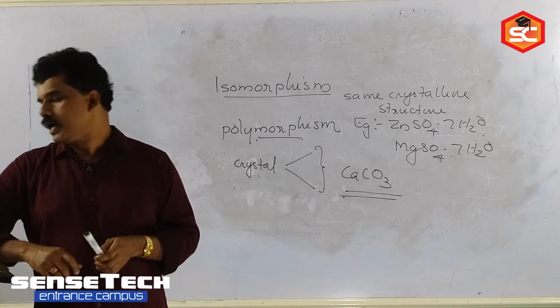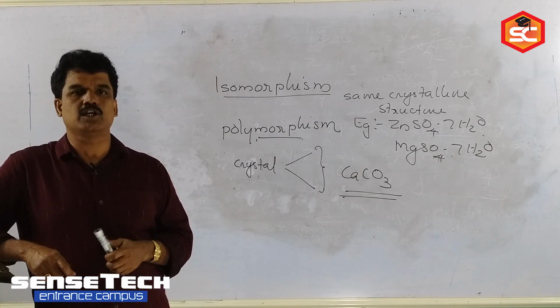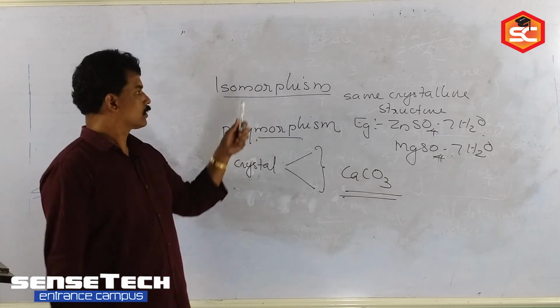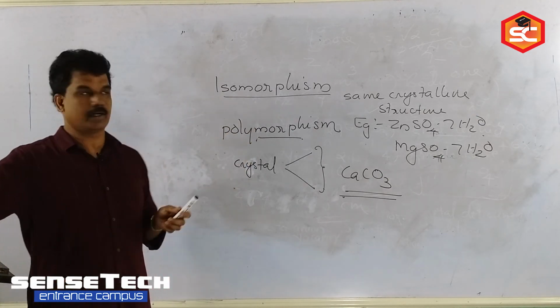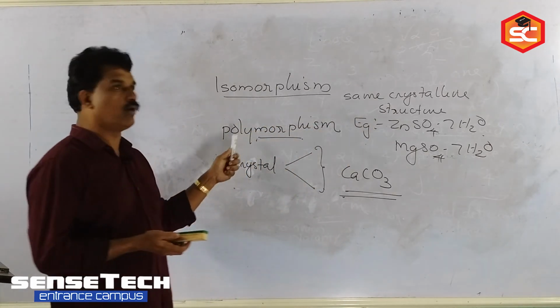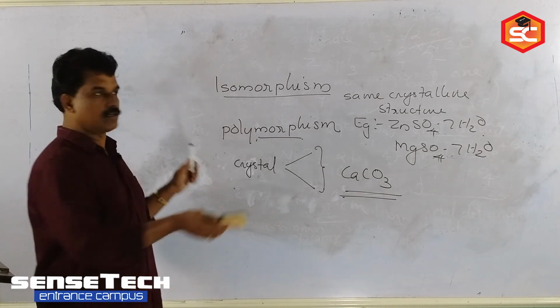One form is called calcite and another form is called aragonite. So that is polymorphic. These two terms are also there in crystalline solids: isomorphic crystalline substances, and polymorphic, where one exists in different structures.